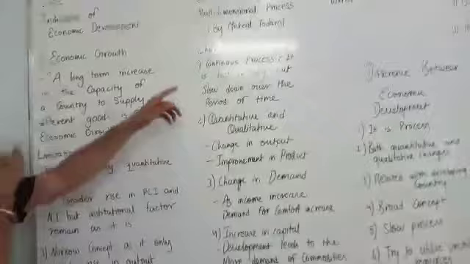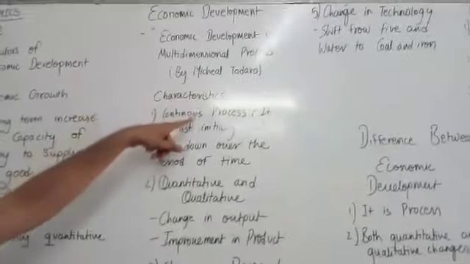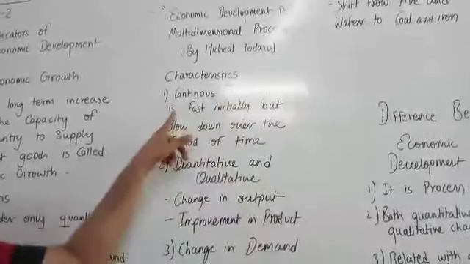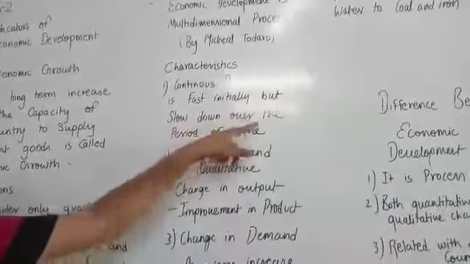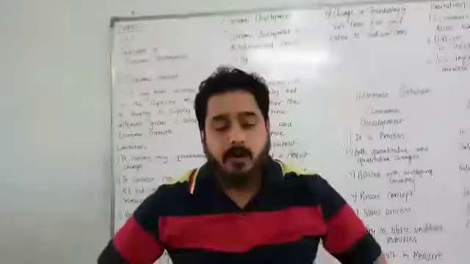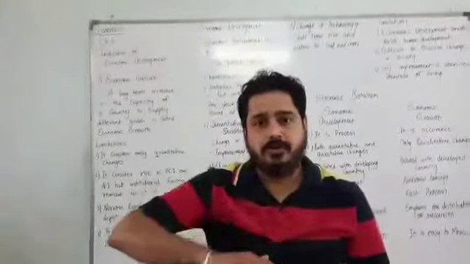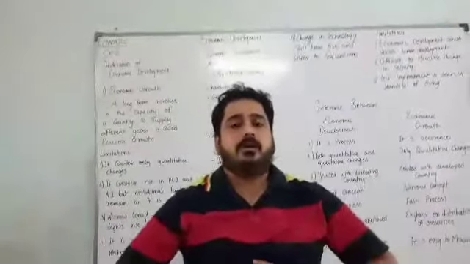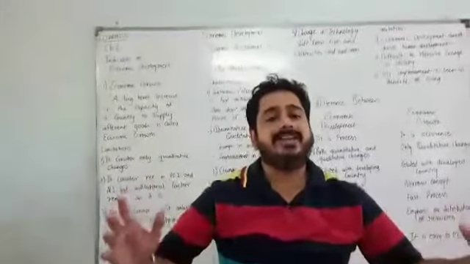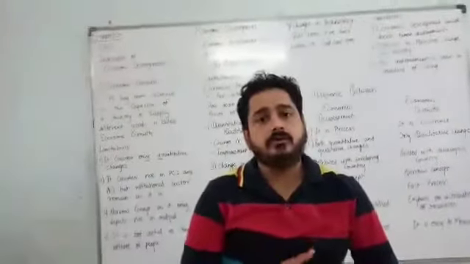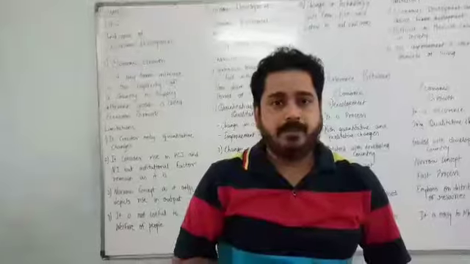Now, characteristics of economic development. First is a continuous process. Economic development is fast initially, but it slows down over a period of time. Economic development is a fast process, but after a certain time, it slows down. Suppose in the initial years, we have seen the production has increased from 500 kgs to 600 kgs, 700 kgs, 800 kgs. Then it starts falling on a slow scale, and that's why it is called a slow process.